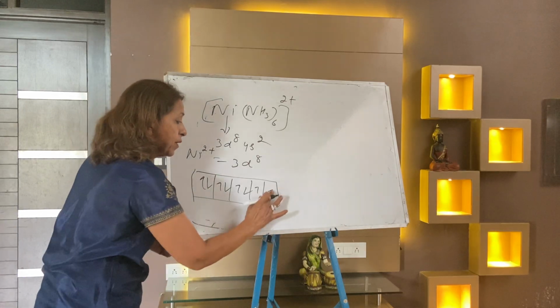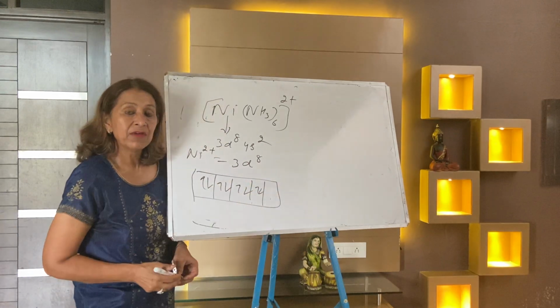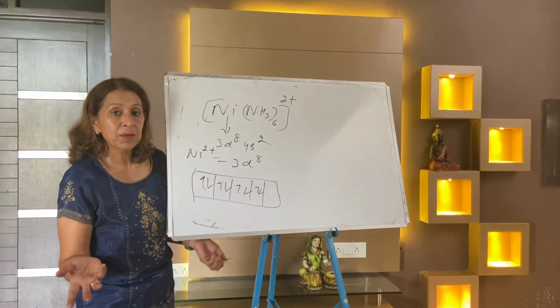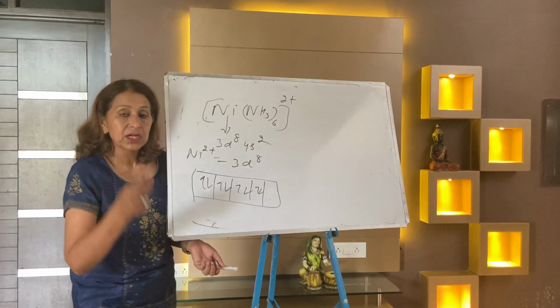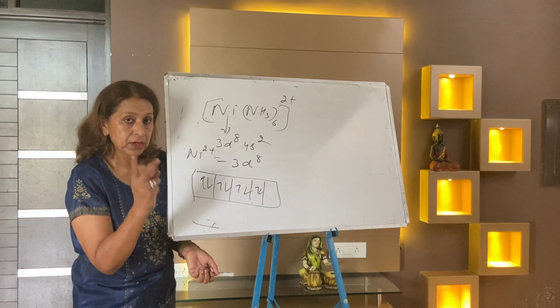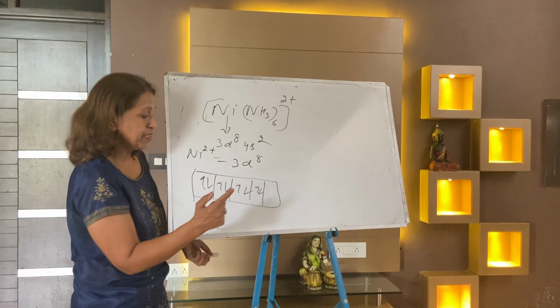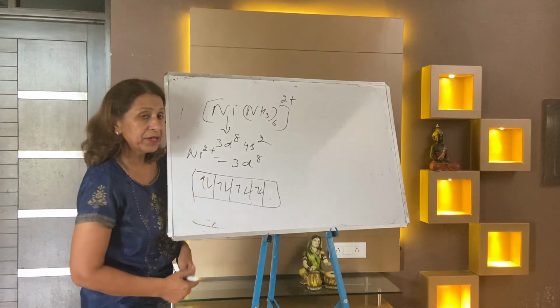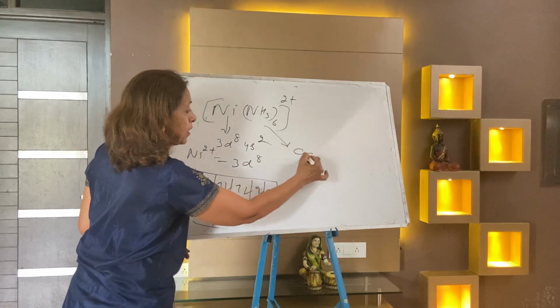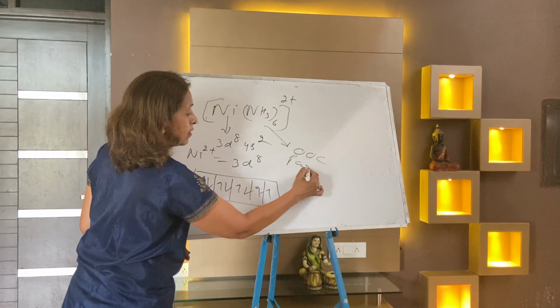If you pair up, then 1d will be available. 1d becomes empty. For what purpose? No purpose. Because in hybridization, you need 2d. 2d orbitals must be empty, but there is 1d. So no need to empty it, just remain unpaired. So this is the outer orbital complex and paramagnetic.